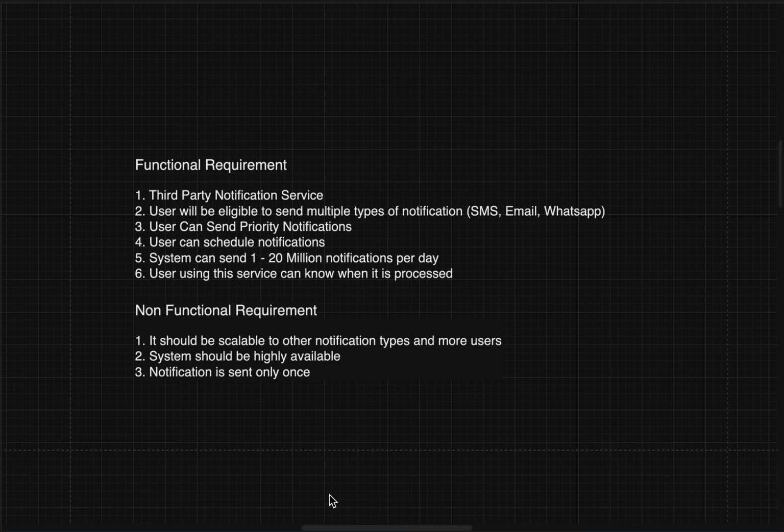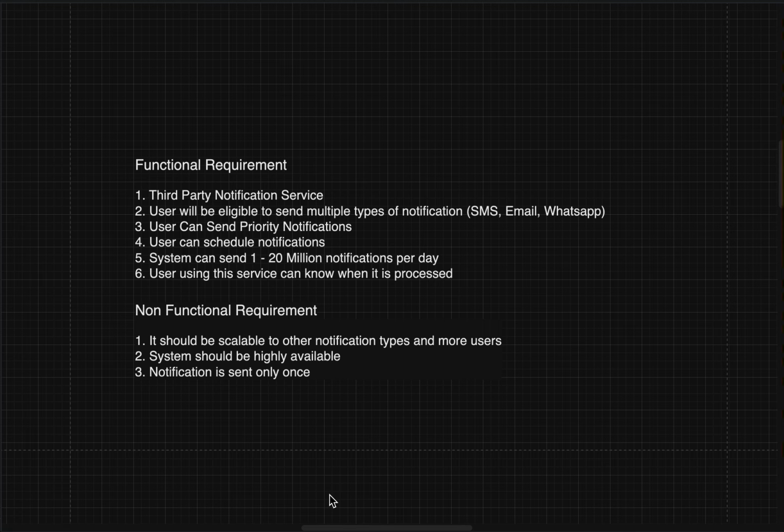Also, let's suppose I am a user using a third-party notification service and I send them an event like send this WhatsApp notification. As soon as this notification is sent, I want to know, yes, it was sent, or it was not sent, there was an error. So I should know. So how are we going to do it? This is a very, very important part. Many people don't tell you this. So we're going to see how this works across the industry.